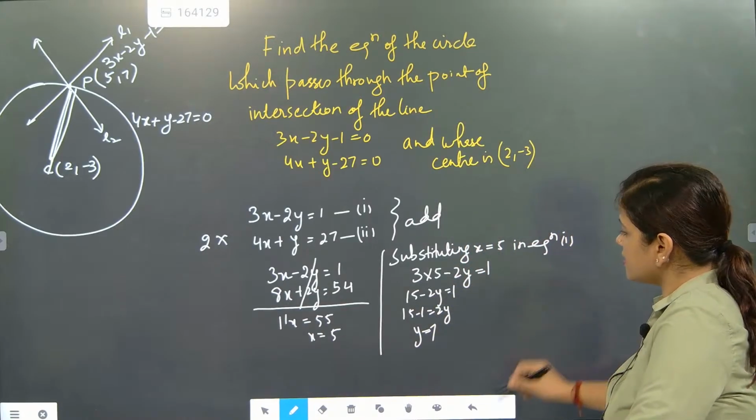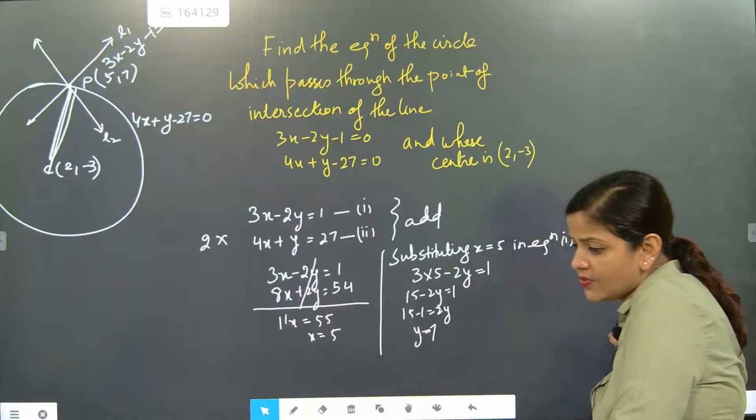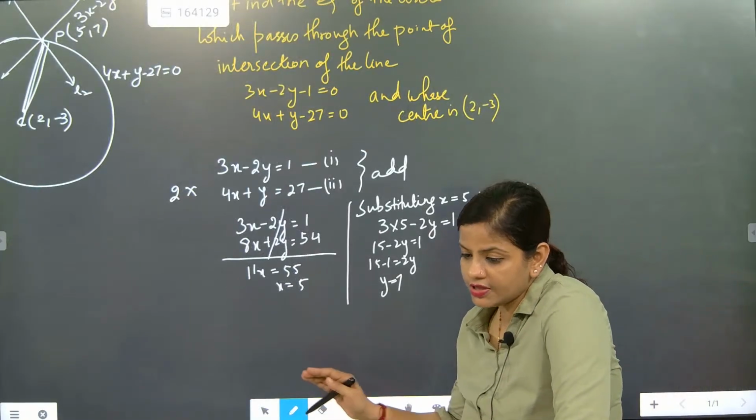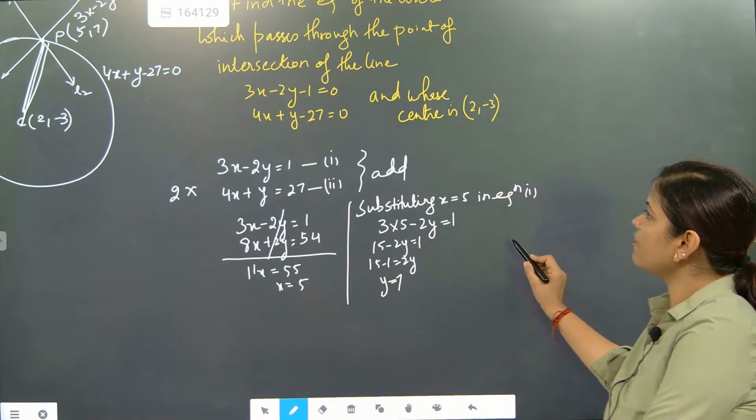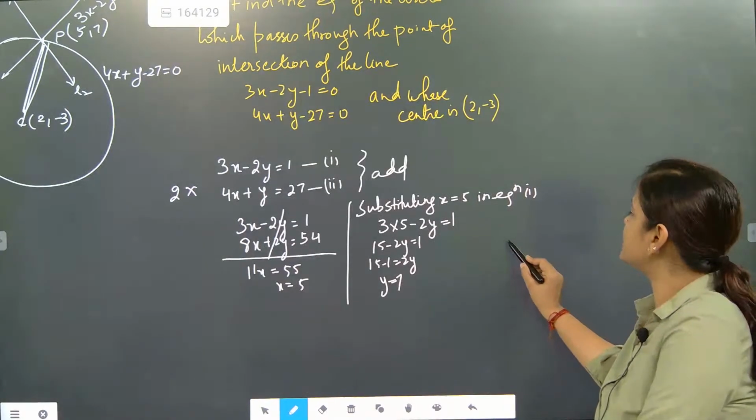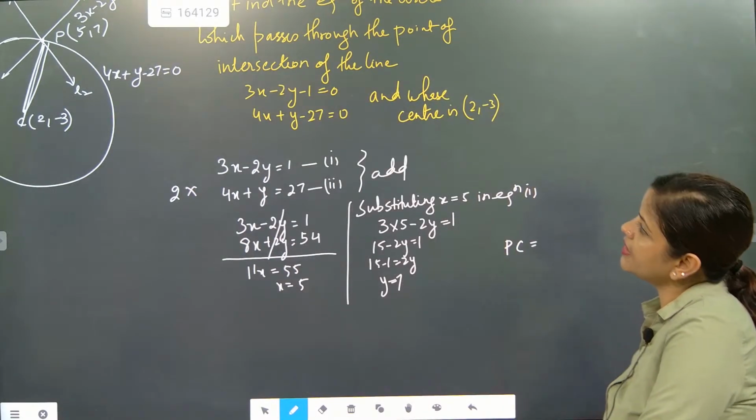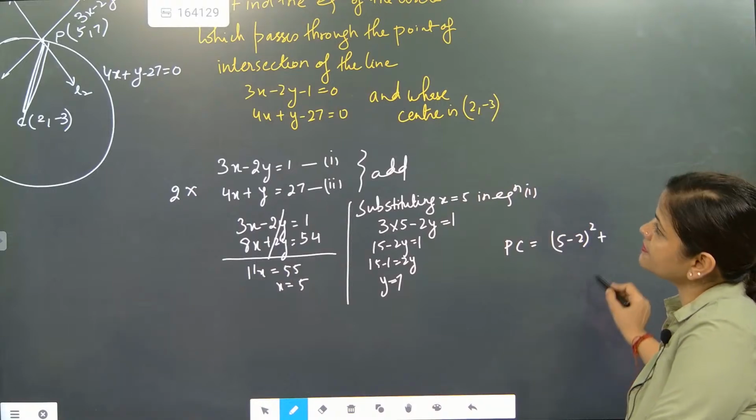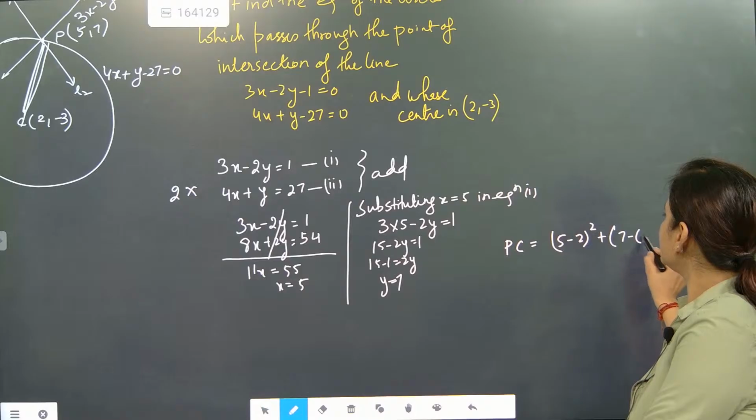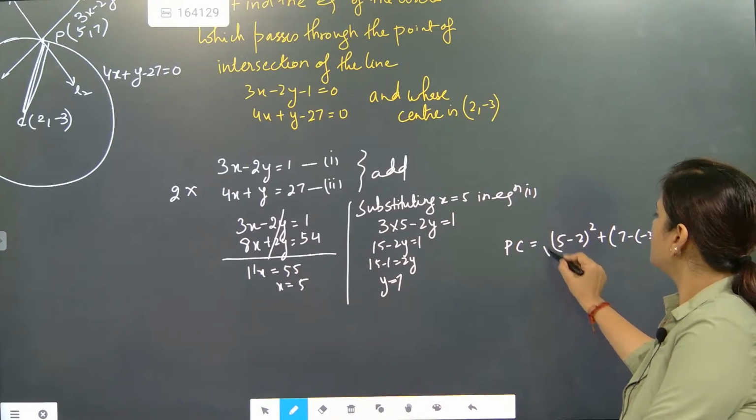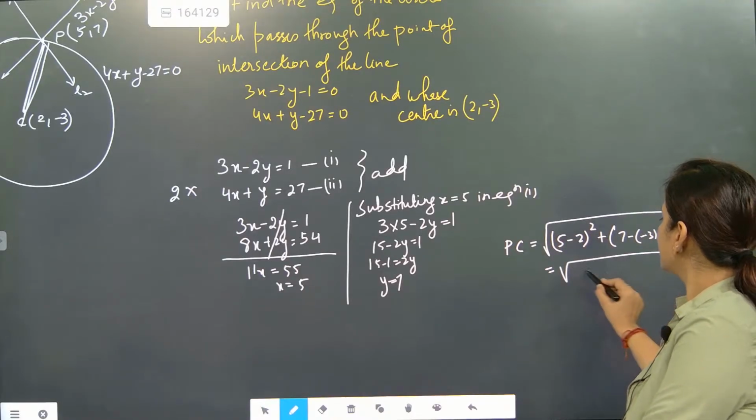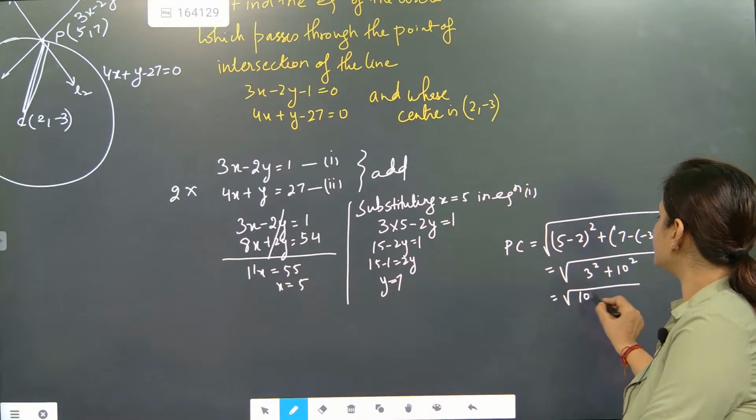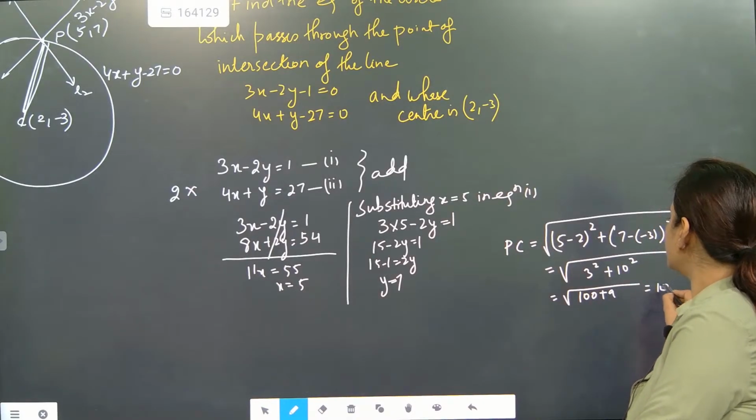How will the equation of the circle come out? Only in this equation we got the contact point. And once we got the contact point, all the important work is done, because now we can write the equation of the circle. First find the PC distance. PC will become the radius. It will become root under 5 minus 2 whole square plus 7 minus of minus 3 whole square. So it is coming as 3 square plus 10 square. So definitely it is coming as 100 plus 9. It is coming as 109.